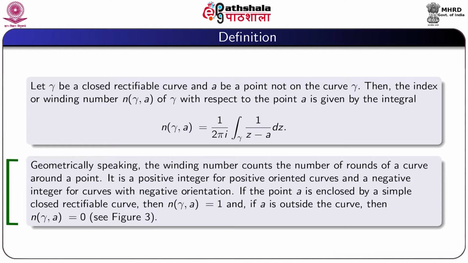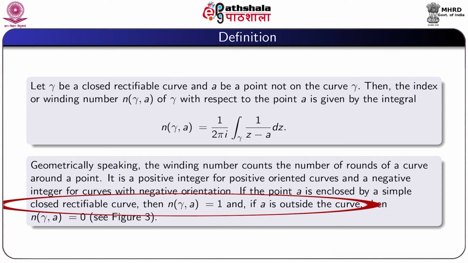If the point a is enclosed by a simple closed rectifiable curve, then n(gamma, a) is 1, and if a is outside the curve, then n(gamma, a) is 0. For this, see the next figure.